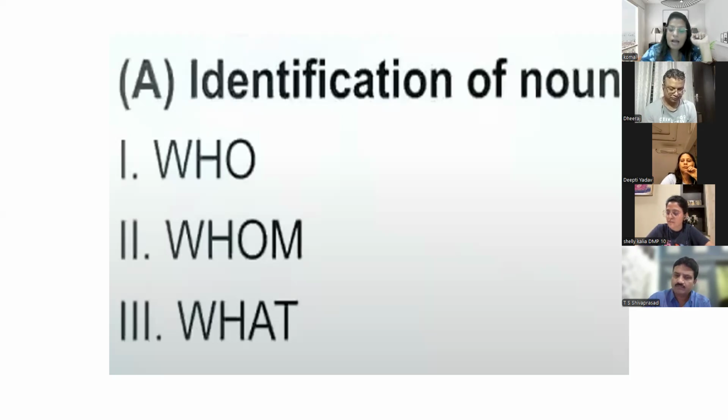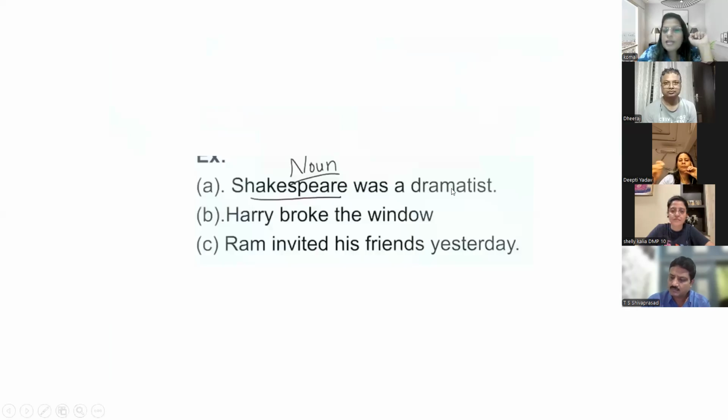Look at this one. Shakespeare was a dramatist. Shakespeare is a noun because it is the name of a person. And if you ask who was a dramatist, you will get the answer. Is there any other noun in this sentence? Yes, dramatist. Why? Because the word ends with IST. It is also followed by an article. Ma'am, first you told us Shakespeare is a great dramatist. So great is the adjective. Great is an adjective because it describes dramatist.